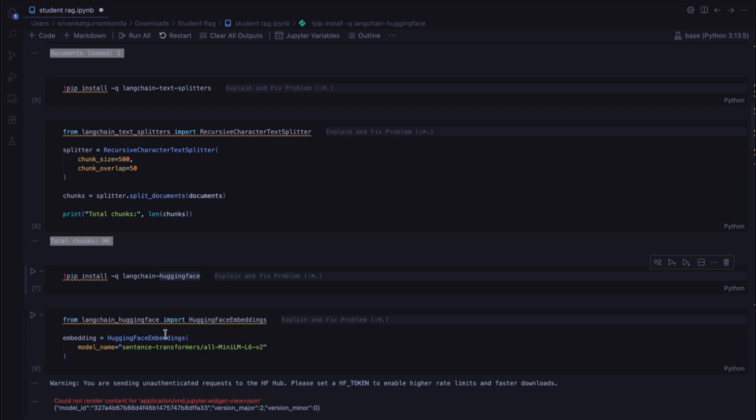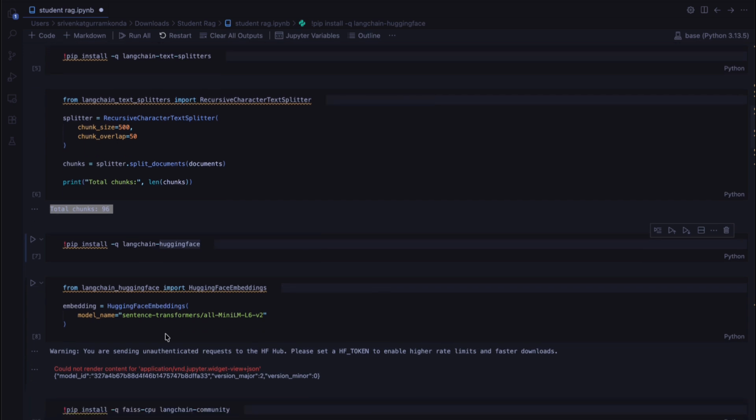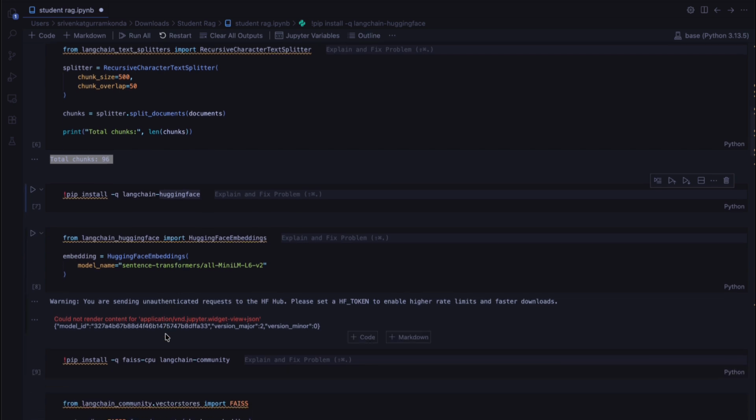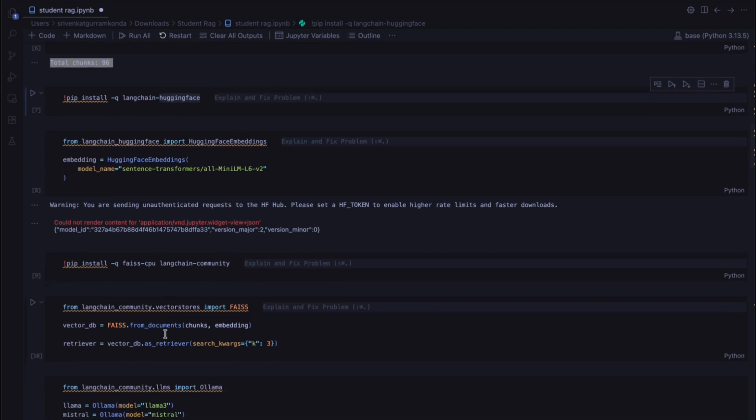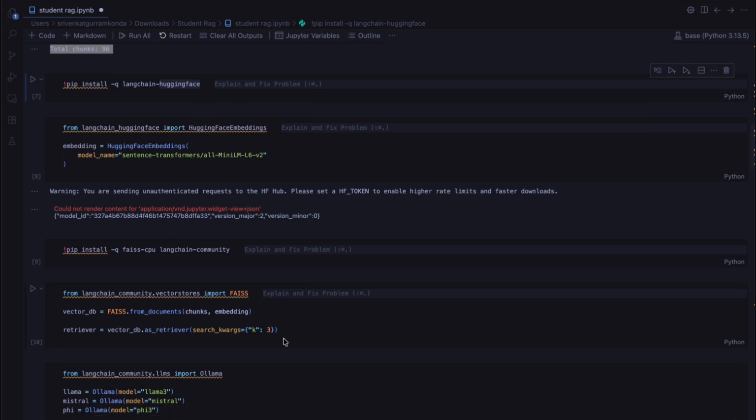This is where the retrieval part of RAG begins. We used a model called all-MiniLM to turn our text chunks into mathematical vectors, and we stored those coordinates in a FAISS vector database. We have created a retriever with k equal to 3, which means whenever a student asks a question, the system will instantly grab the three most relevant pieces of text from our handbook to help answer it.